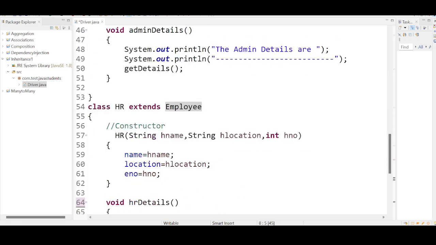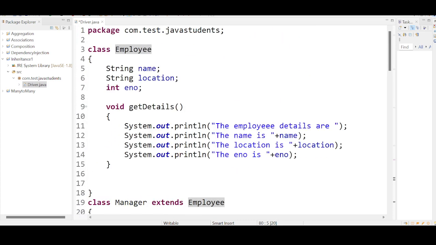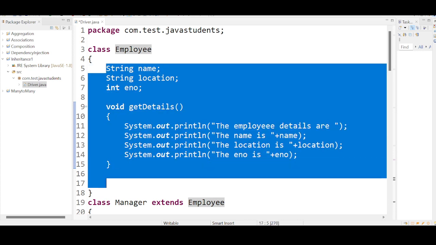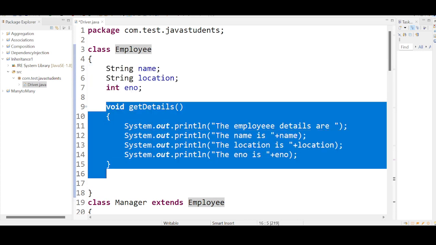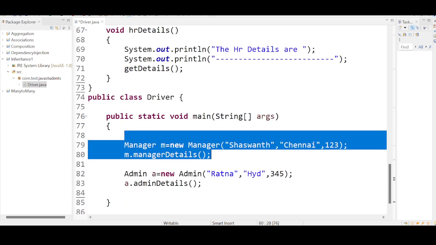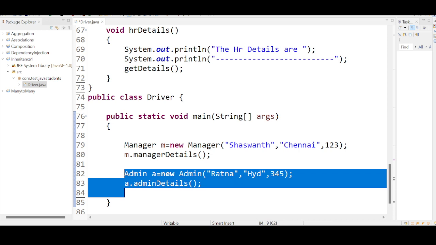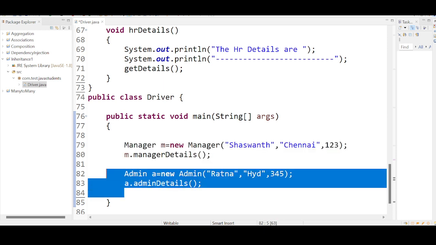And each and every method call is dependent upon this method. If you observe these variables and this method, the three variables and the method are used here as well as here. These two sets of instructions are using the same method and variables for two consecutive times.